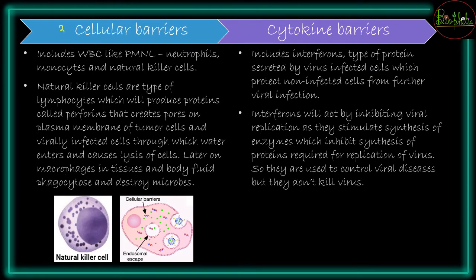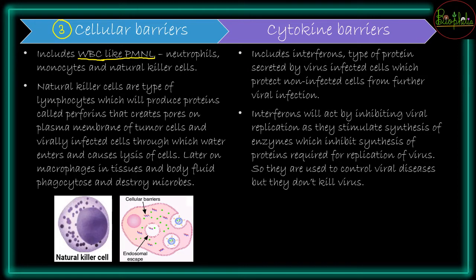The third important barrier is going to be the cellular barriers. अभी तक जो हमने देखे, these were either chemicals that were released or the physical barriers, but now are the cells which are going to fight against all those microbes. So even if the first two did not work, then the cells will be coming into action. So these cellular barriers are going to include the WBC like PMNL.